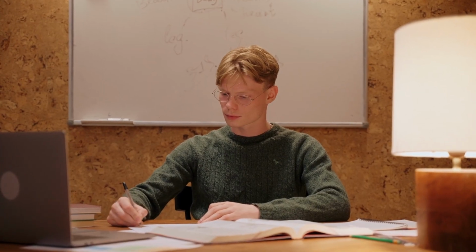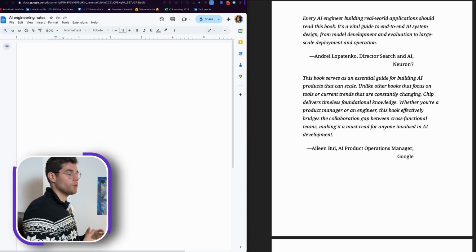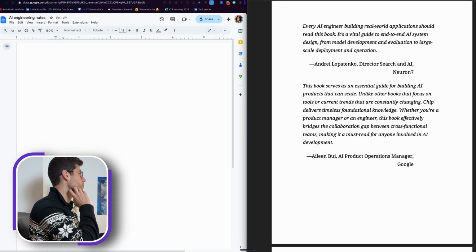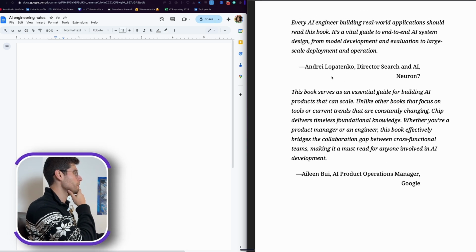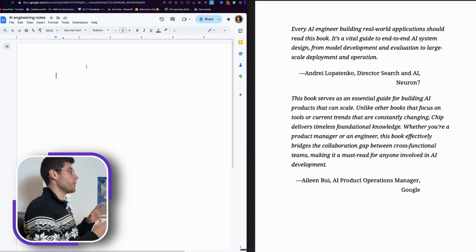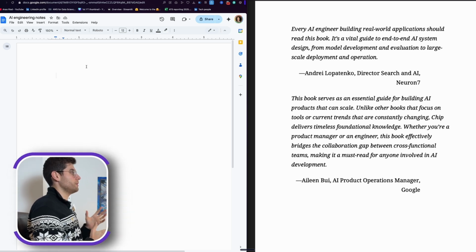One other thing that I like to do when I'm reading a technical book is take notes or copy and paste whatever I learn. But here I can just speak whatever I see and take notes from it. You can also take notes directly from books that you read, whether technical or not. I read many technical books. You can see here on the right side, there's a book called AI Engineering by Chip Huyen. I can take notes directly by using Aqua, and it will pick up even difficult words or names without me going and correcting them or even adding them into the dictionary.